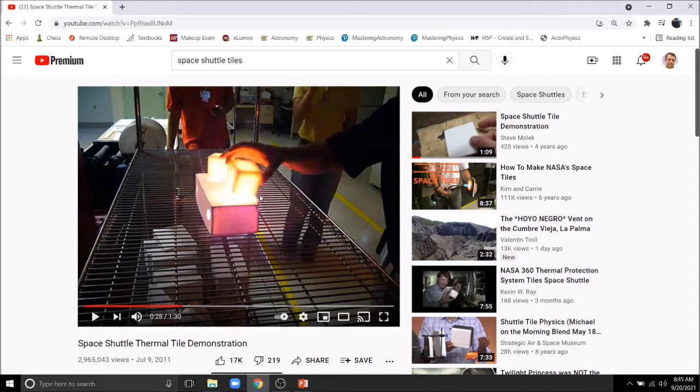He actually has to grab them around the edges just to be safe, because after a little while, heat does start to dissipate. But that was the purpose of the tiles, is that upon re-entry of the space shuttle, it gets insanely hot as it falls through the air. And you don't want that heat to get into the cabin where the astronauts are. So the bottom of the space shuttle has basically this giant set of armor that's made up of this stuff, so that they heat up, but they don't transfer the energy into the shuttle itself. And so it was meant to protect that shuttle.